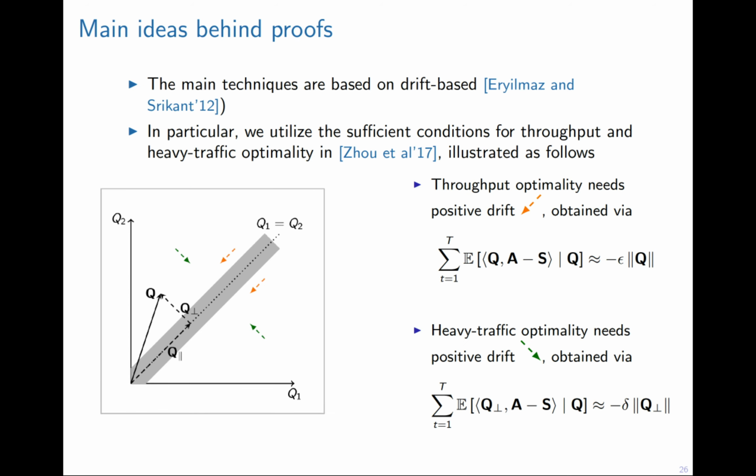The main ideas behind our proof are based on the drift method. In particular, we use the sufficient condition for throughput optimality and heavy-traffic optimality developed in our previous paper. The idea can be illustrated as follows. For throughput optimality, we need to establish the positive drift indicated by the orange arrow. And for heavy-traffic optimality, we should establish the green drift.